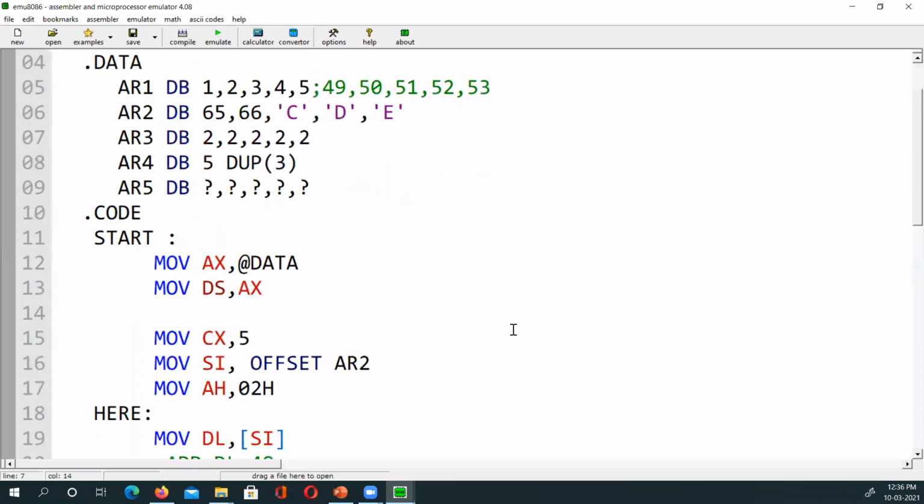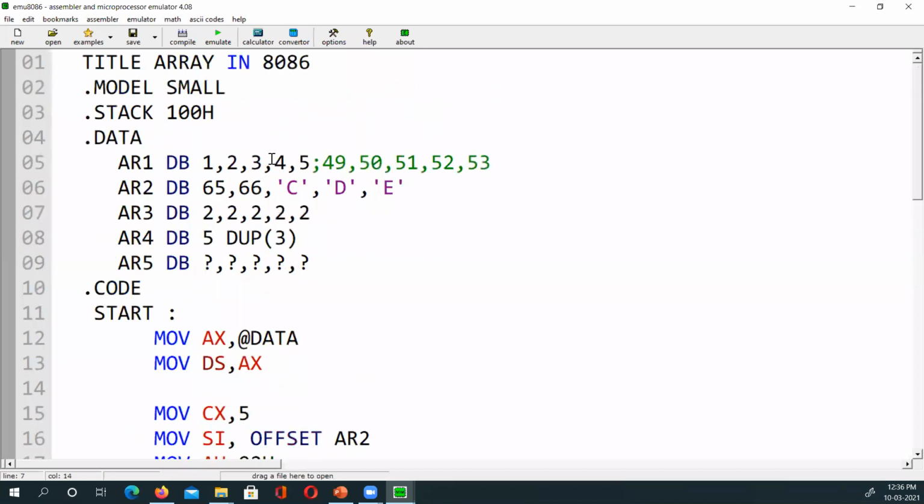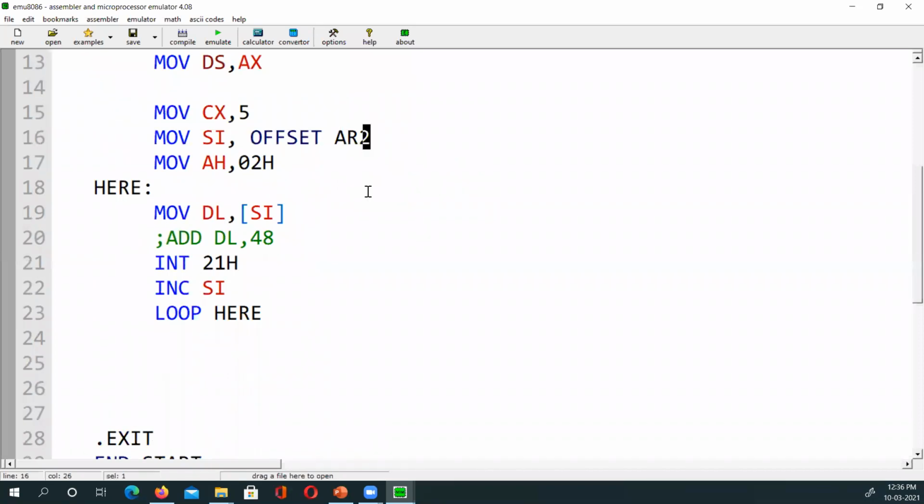So what Atira is saying, it's already ASCII. It is ASCII because writing C in single quotes is as good as writing 67. Okay, does everyone understand? Okay? So if we print AR4, if I'm saying AR4 here, one more thing is there.